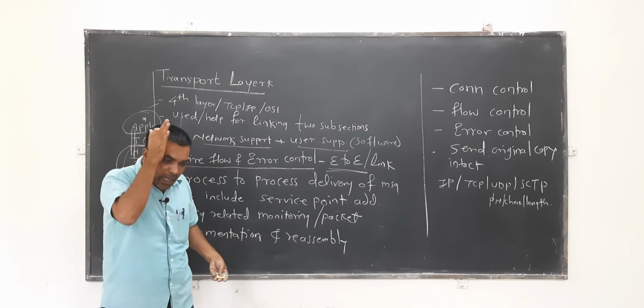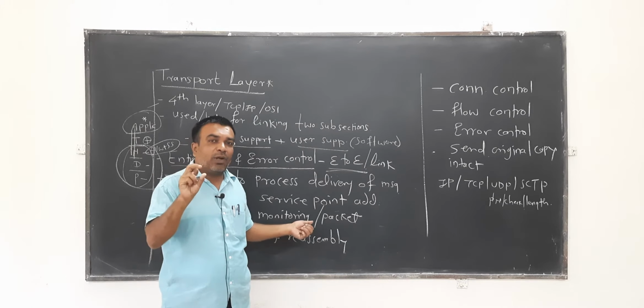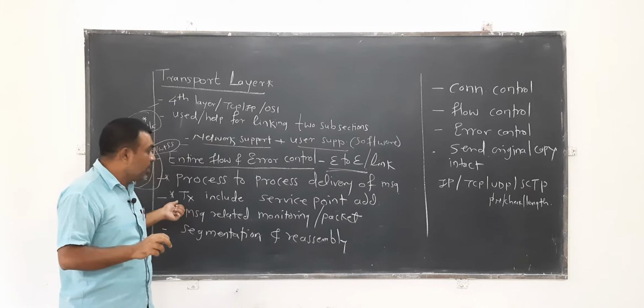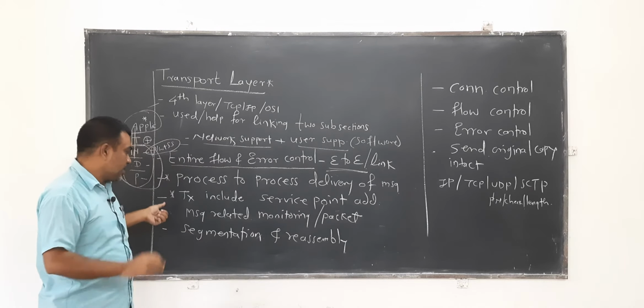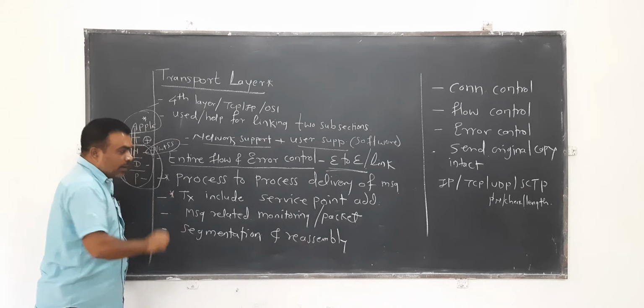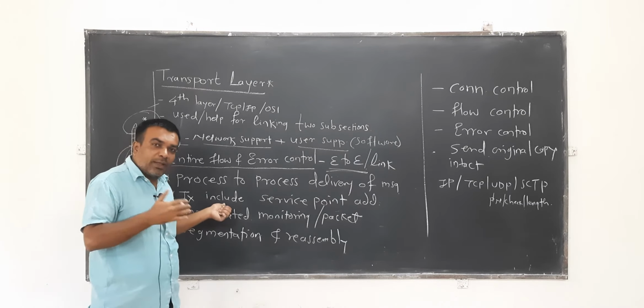So on behalf of each application, a single port number is added, and that port number is normally called the service point address, from the sender toward the destination system. So it adds a fixed number, or that specific number, toward the application. What is the use of this?